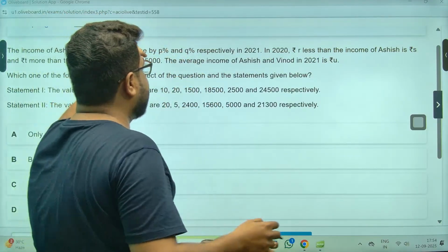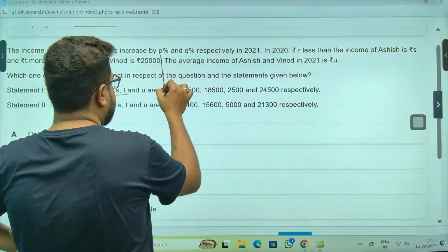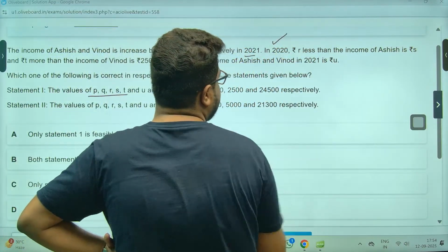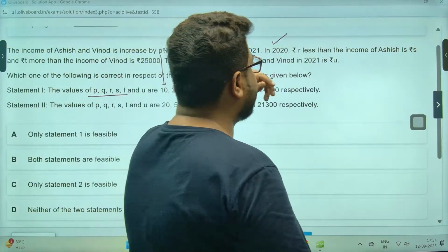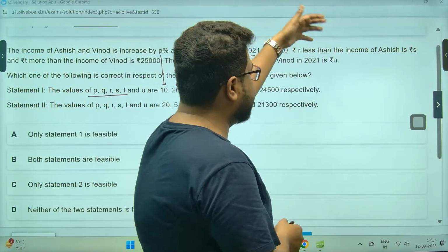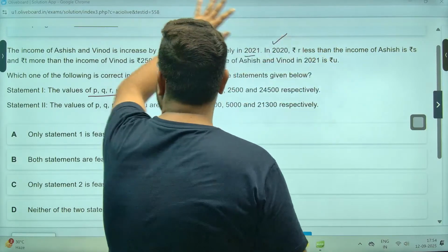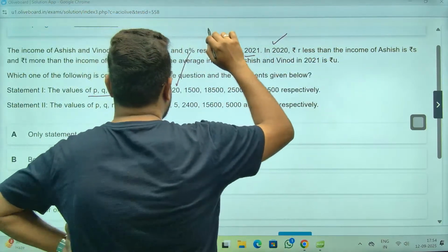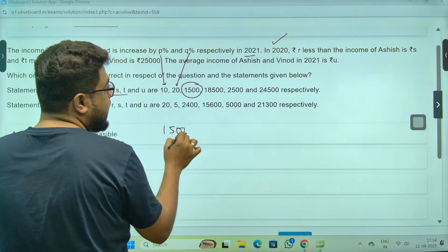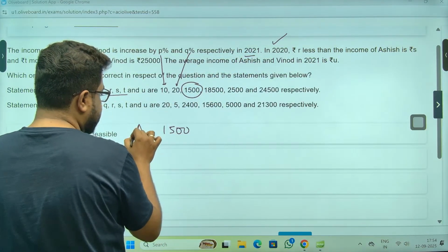Let's do it. Ashish, P and Q. So P is this, Q is this. 21 and 2020 are less than the income of Ashish. In 2020, rupees are less than the income of Ashish. Ashish is rupees S. R is this, so 1500 less than the income of Ashish.